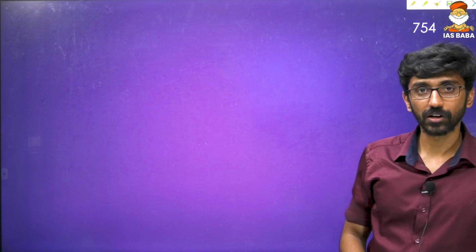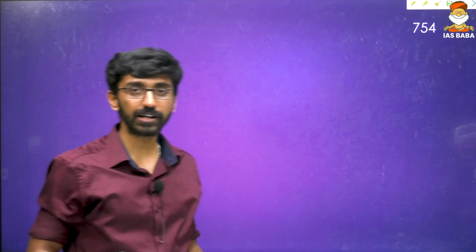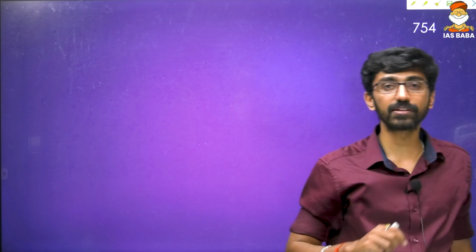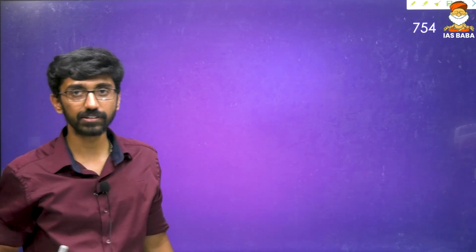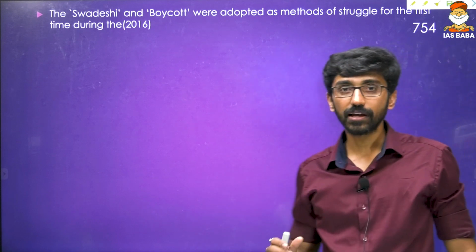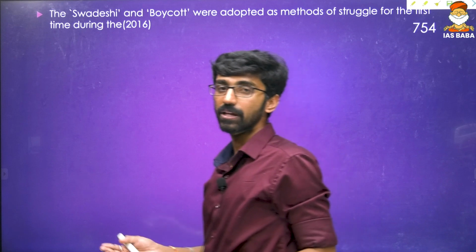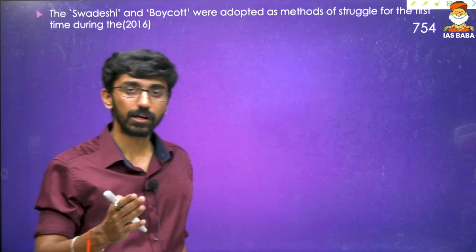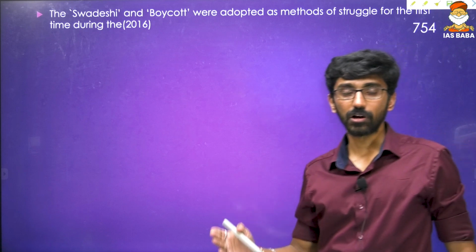So far we discussed from the beginning of the coming of the Europeans, and then we talked about certain policies of the British government, and then certain personalities, then social religious reform movements. Then the 1857 revolt is a theme we discussed, and now we are coming into the freedom movement after the establishment of the Indian National Congress. During the freedom movement there are 5 mass movements: the Swadeshi movement, Home Rule League movement, non-cooperation movement, civil disobedience movement, and then we will talk about the Quit India movement.